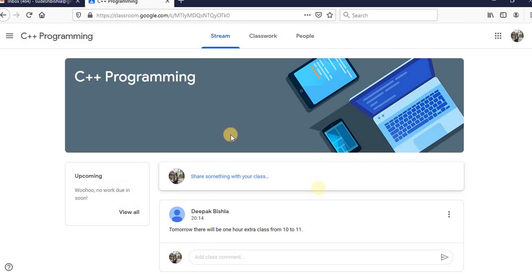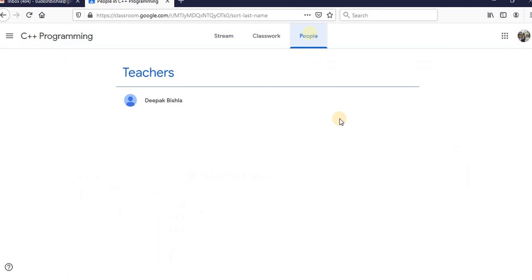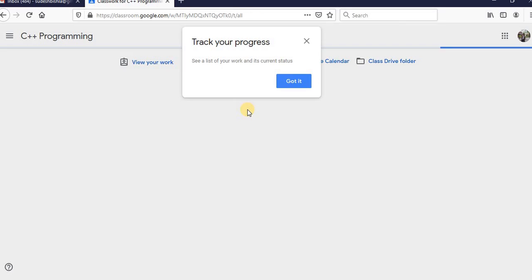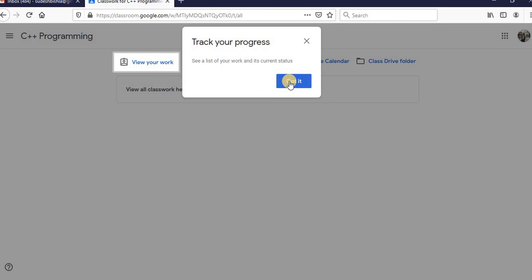So here you can see the student view, the stream announcement I have created, that tomorrow there will be 1 hour extra class, so that will appear here. That is the student view. In the student view, no class code is here, nothing to change, no option to change the theme or image, no option for grades, and no option to add a teacher or student. So here they can see the teacher name only, and in the classwork they can see the material only, right?